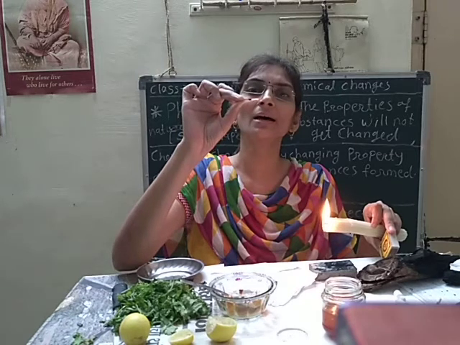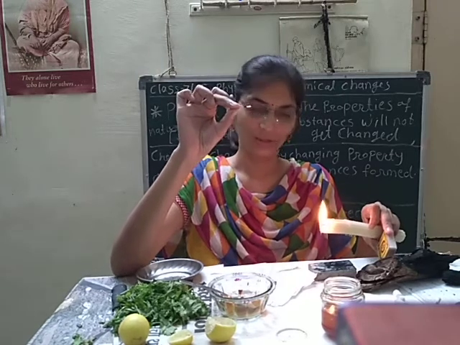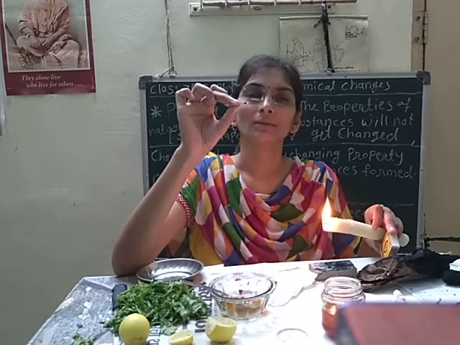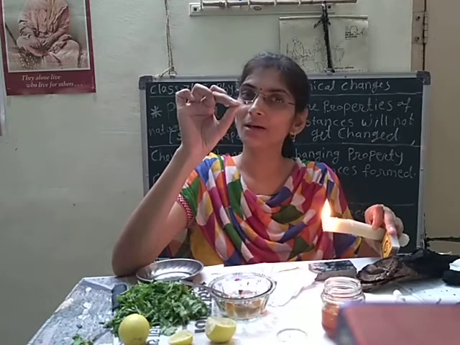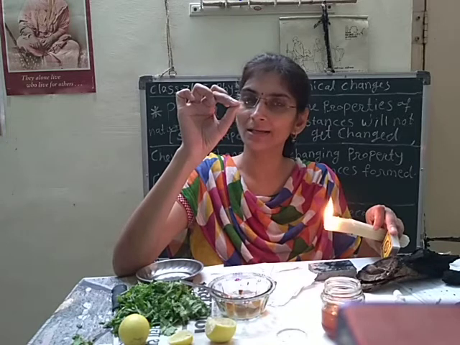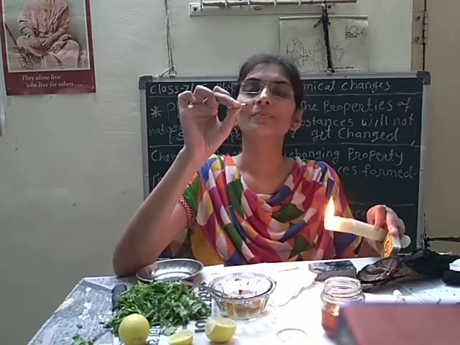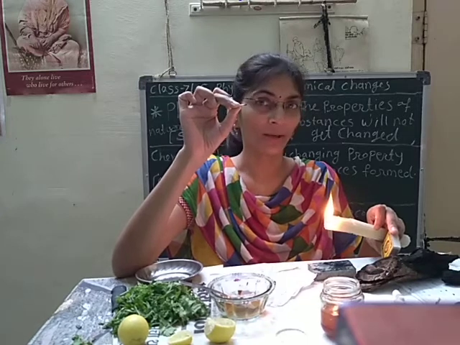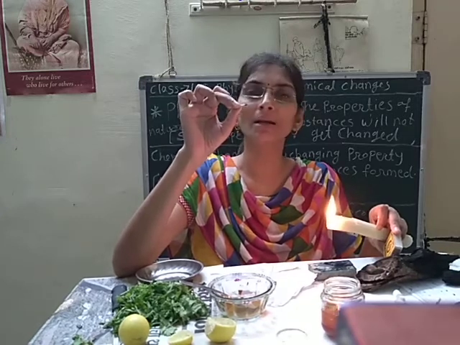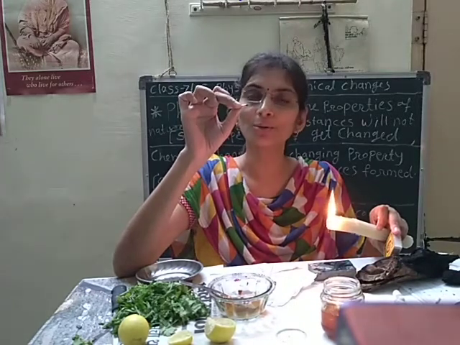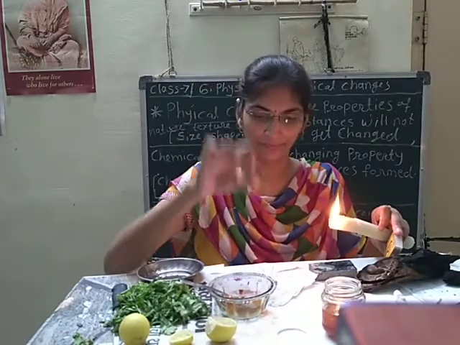We can see here ash is formed. So this ash is nothing but a new substance from the burnt mastic. Here we got a new substance. So this change is also a chemical change. After burning the mastic, a totally new substance we got due to chemical change.